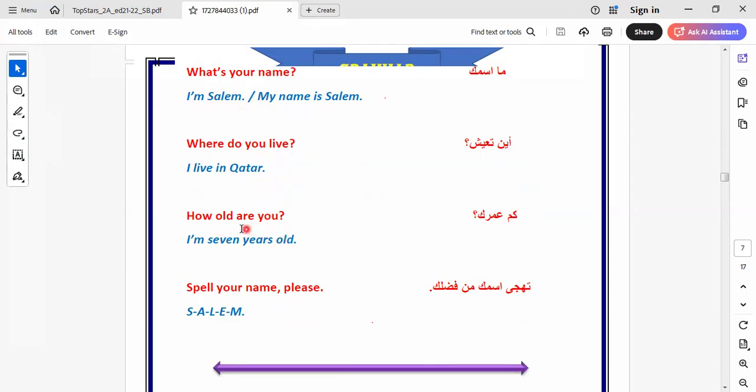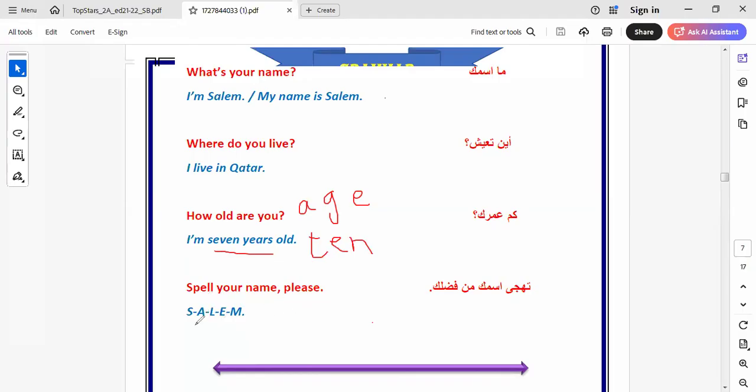How old are you? Here I ask how old are you. Ask about what? I ask about age. And as we told you before, it's important to write the age in letters, not in numbers. Like this: seven years old, or ten years old, or any age. Anyone write your age here.